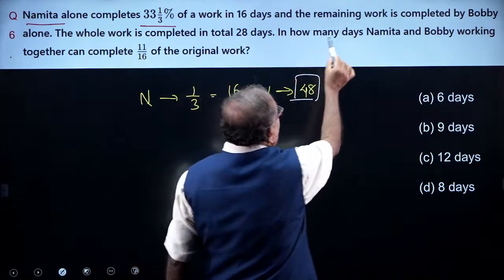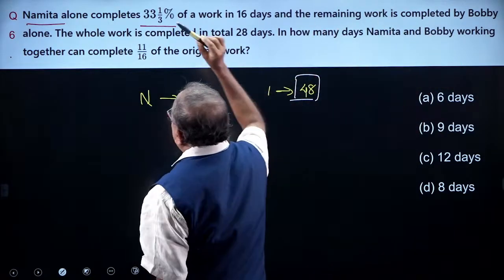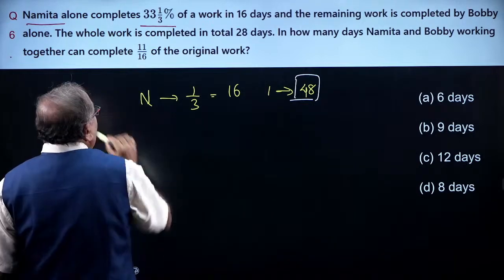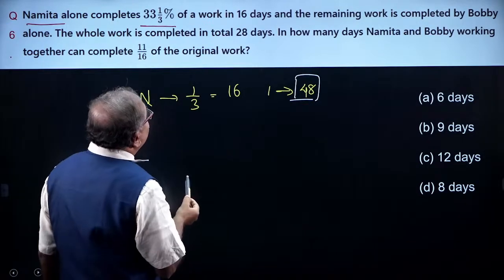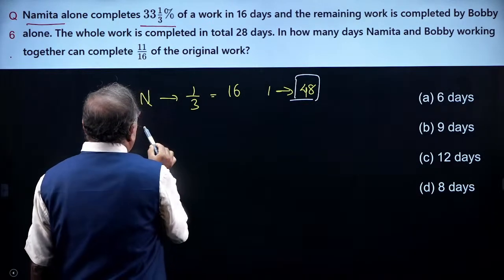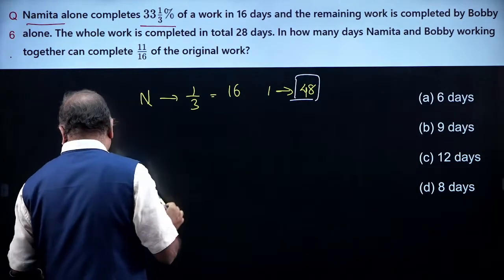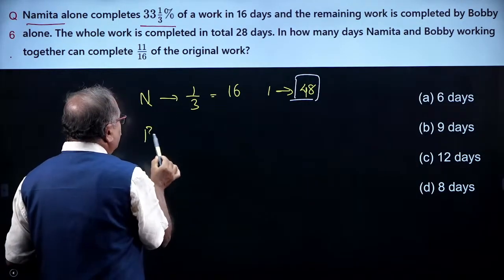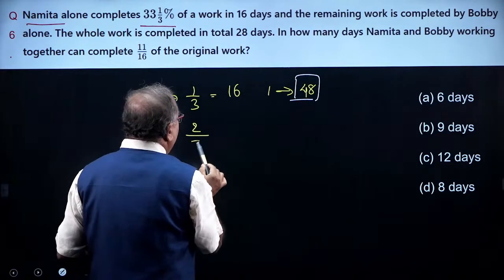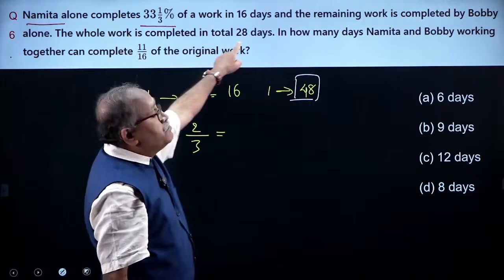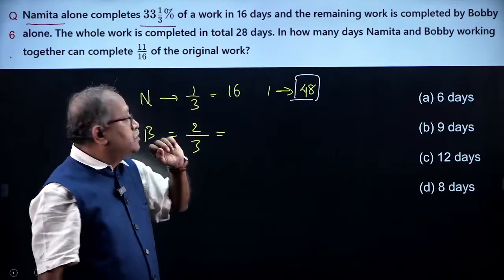And the remaining work is completed by Bobby alone. So what is the remaining work? Let's take this, Bobby alone, 2/3 of the work. In how many days? The whole work is completed in 28 days.